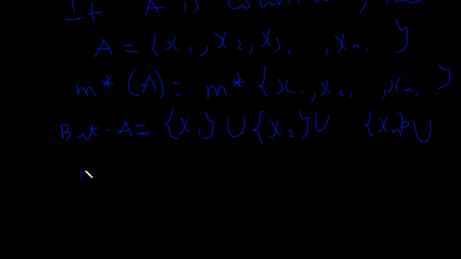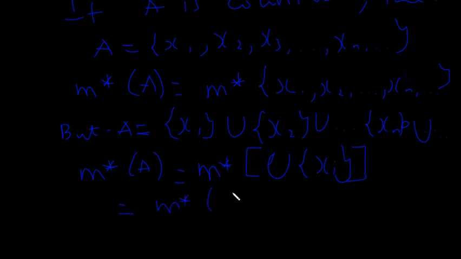Yeah. So my M star of A actually becomes the M star of the union of all xi's. So let's do this visually. It's actually M star of x1 union x2, and so on and so forth.